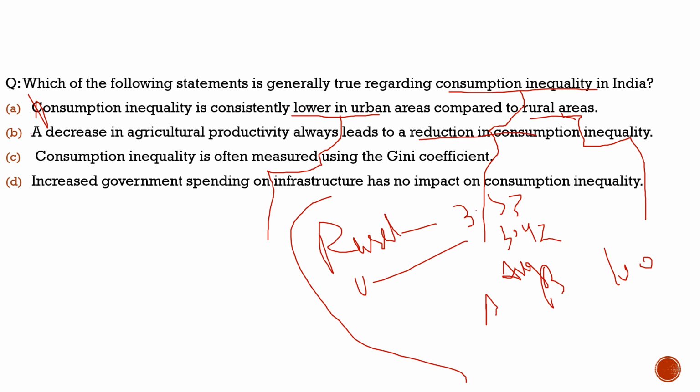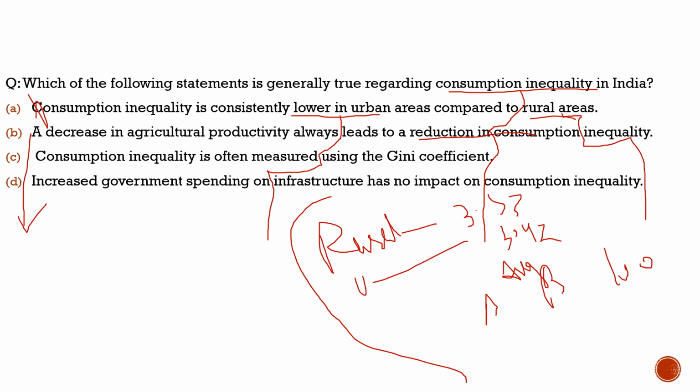It does not always lead to reduction. It can also lead to an increase in consumption inequality. We are mostly an agricultural nation, so if the productivity of agriculture decreases, it will definitely lead to less money in the farmer's hand.